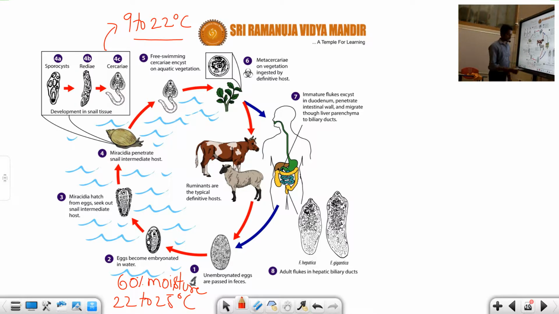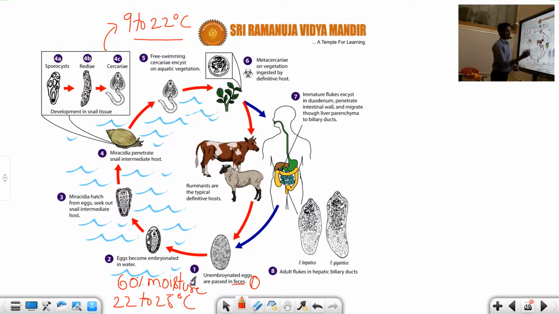The first one you can see, student. This is about the first one. Here, unembryonated eggs. That means Fasciola hepatica is there. This Fasciola hepatica doesn't have any embryo. That's why we call them unembryonated eggs, which pass through the feces.